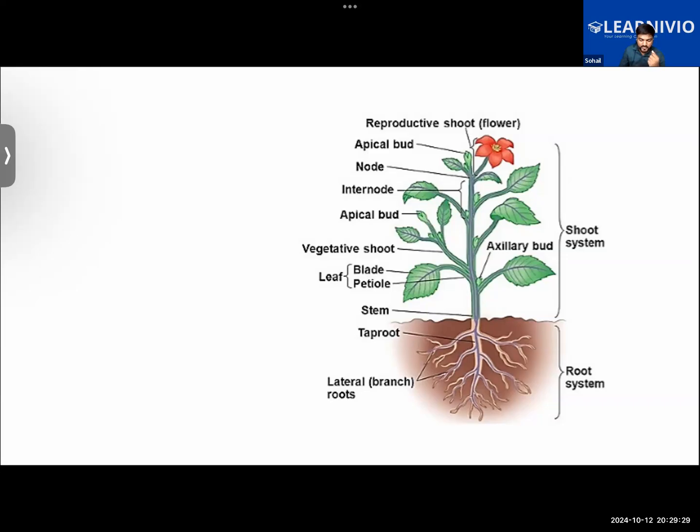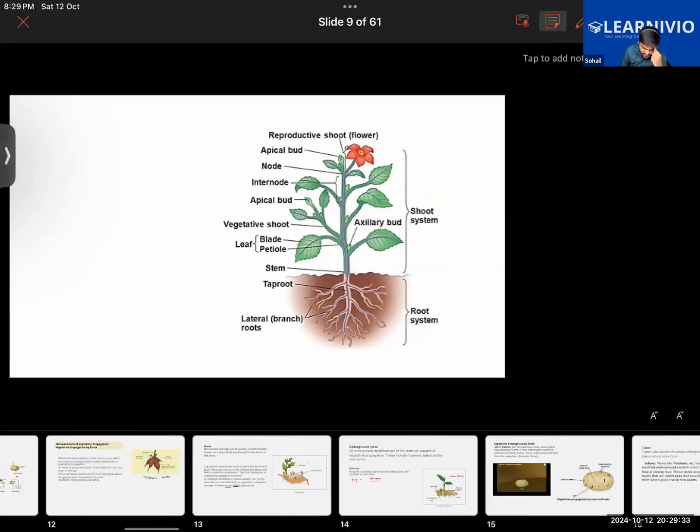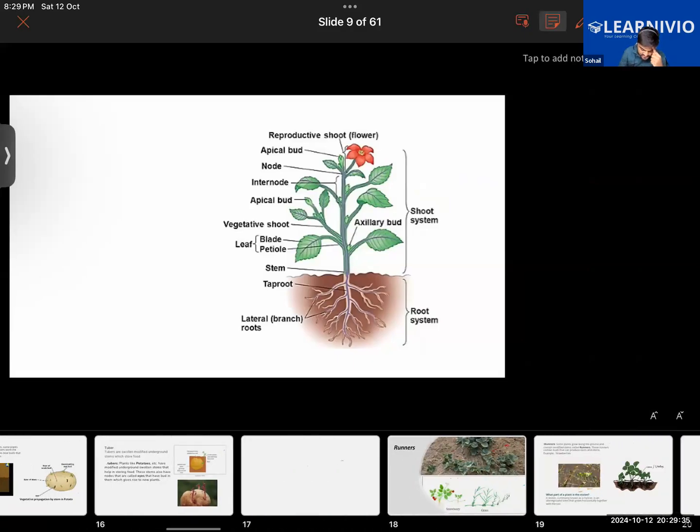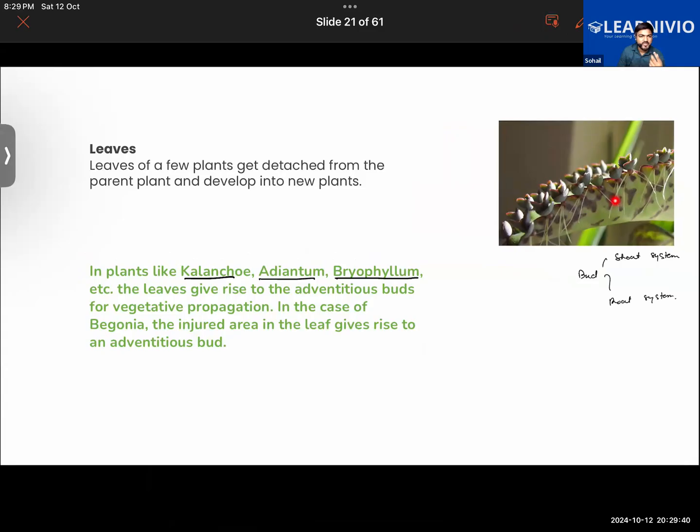Bryophyllum, yeah, sure. When we look at some of the plants, particularly this bryophyllum, the main thing about vegetative propagation is the bud. In all the plants you will see it's common, the bud is present everywhere. Whether we learned about the runner or the tubers or the bulbs, the bud was common in all of them. Now, the bud has special cells in it from which root and shoot can develop.